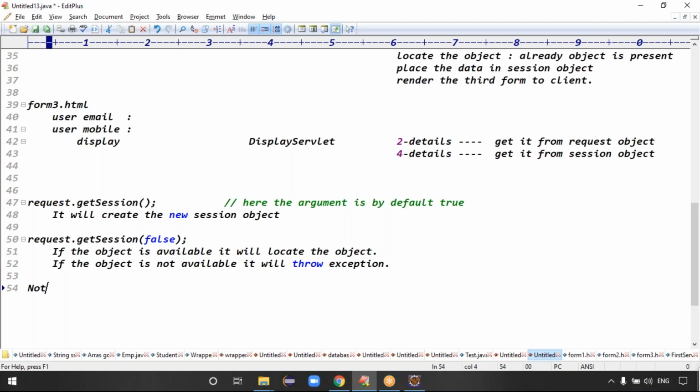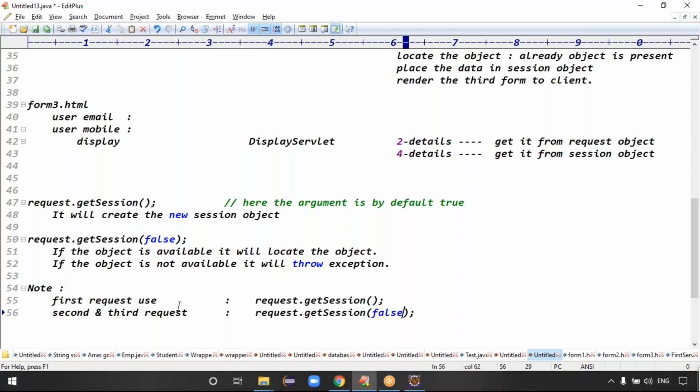So I can say the note here. First request: use what? Request dot get session method, guys. For the next requests, second and third request, we can use what? Get session of false. Yes, we have to use get session of false.